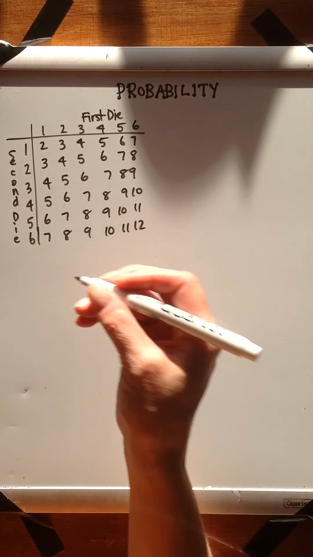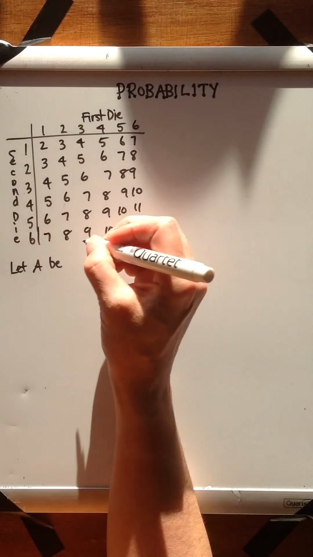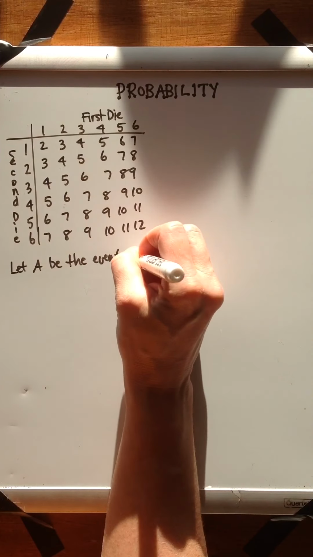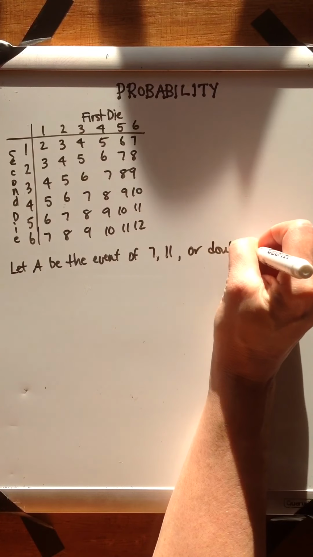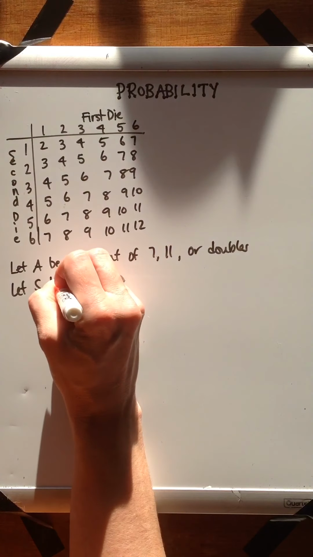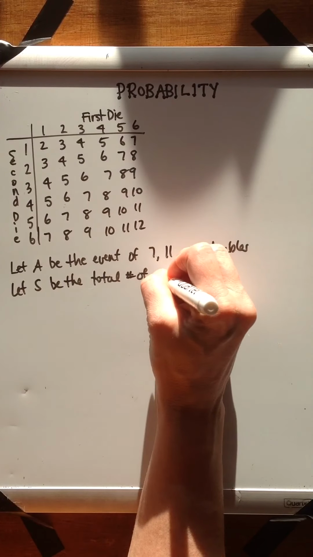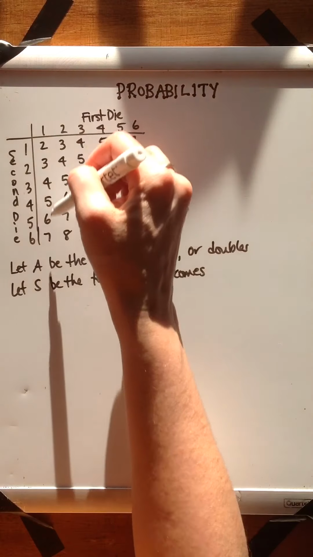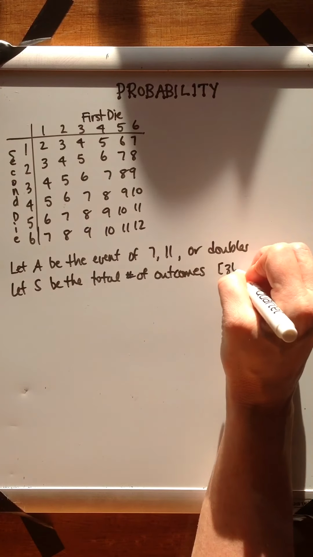So let's define what the events are. First, we need to let A be the event of 7, 11, or doubles. And we're going to let S be the total number of outcomes. So already you might be able to see that the total number of outcomes is a 6 by 6 grid, which is 36. I'm going to add that in right here.